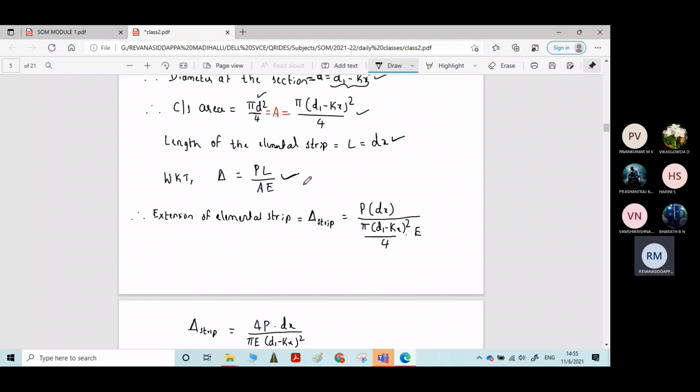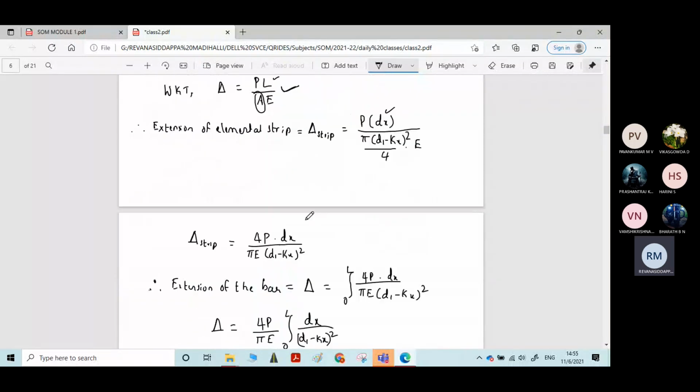I have substituted here. The area of the cross section we know is pi into (d1 minus kx) whole square by 4, into Young's modulus E. By doing this, you will get the extension of the elementary strip. I have simplified this step. Finally, we get 4P by pi E divided by (d1 minus kx) whole square, into dx. Now you have the extension in the elementary strip.